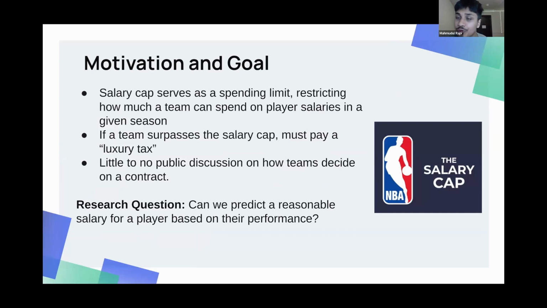So you can almost think of this as a team budget. However, some teams will frequently overspend and go above this, so the NBA disincentivizes this through a luxury tax. Teams who spend over that salary cap have to pay an extra price. This really does make teams have to consider all the different aspects of a player before deciding how much to spend on a contract.